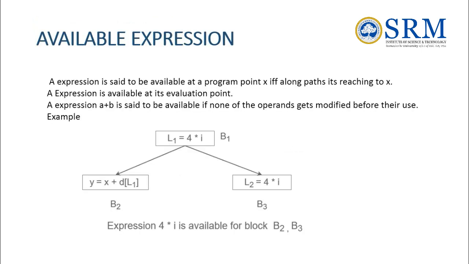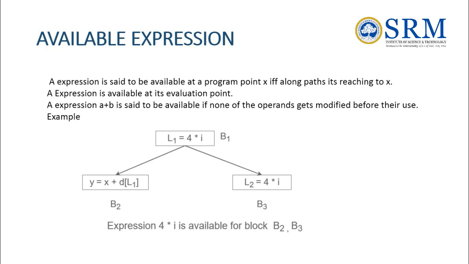In available expressions, an expression is said to be available at a program point if it reaches that point. An expression is available at its evaluation point. An expression a plus b is said to be available if none of the operands gets modified before their use. See in the example in the diagram, L1 is equal to 4 star i and L2 is equal to 4 star i.